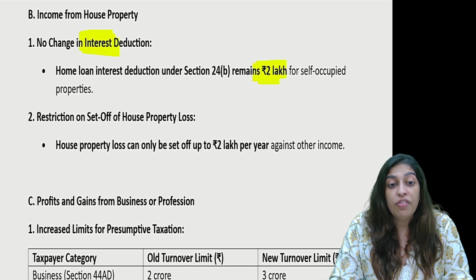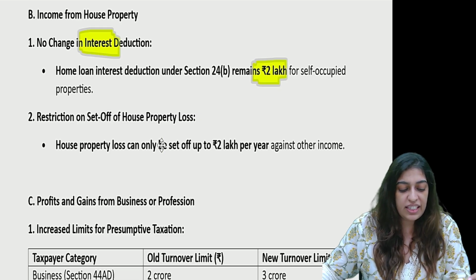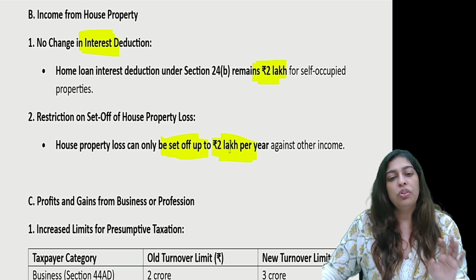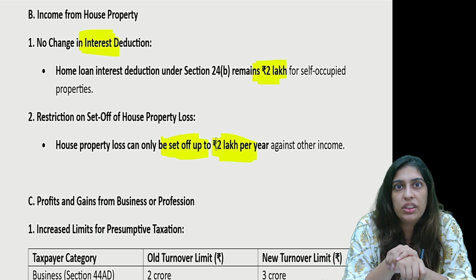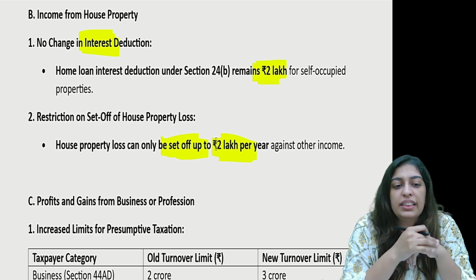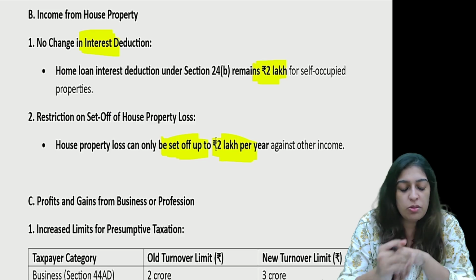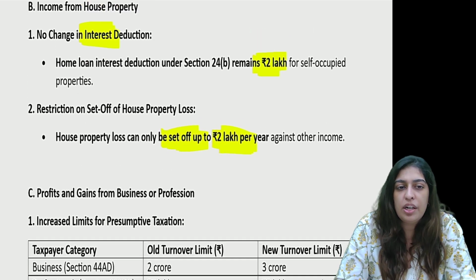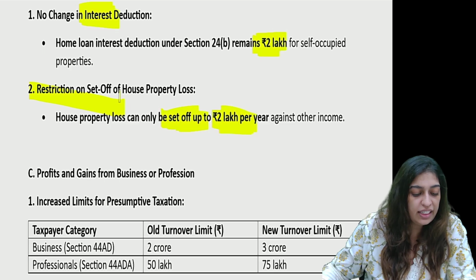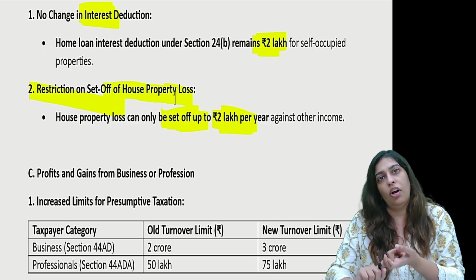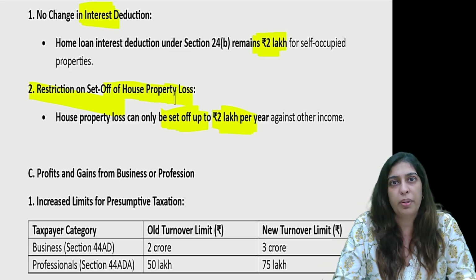Restriction on set off of house property loss. Now this set off, there was no amount mentioned that how much can you set off if there is a loss. Now they are saying this loss is capped at 2 lakh rupees per year, and this can be set off against any other head of income. So this is a new change where they are now capping the set off also under income from house property on SOP.